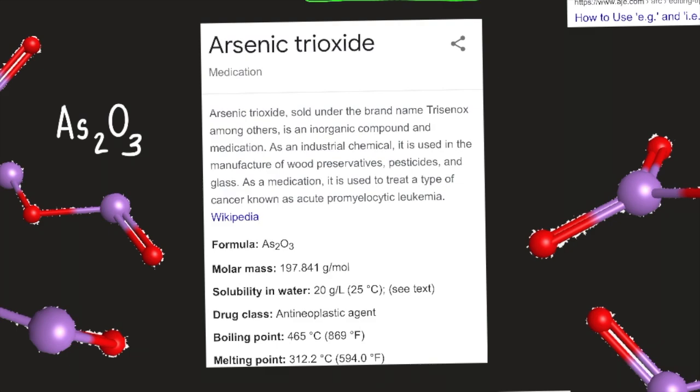Its formula is As2O3. Its molar mass is 197.841 grams per mole. Its solubility in water is 20 grams per liter at 25 degrees Celsius. Its drug class is an antineoplastic agent. Its boiling point is 465 degrees Celsius or 869 degrees Fahrenheit. Its melting point is 312.2 degrees Celsius or 594.0 degrees Fahrenheit.